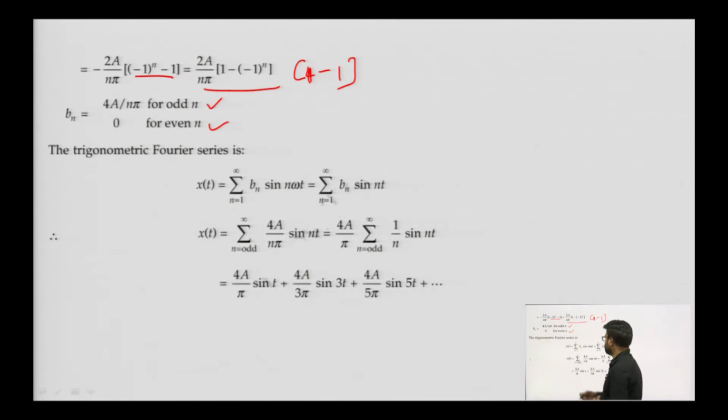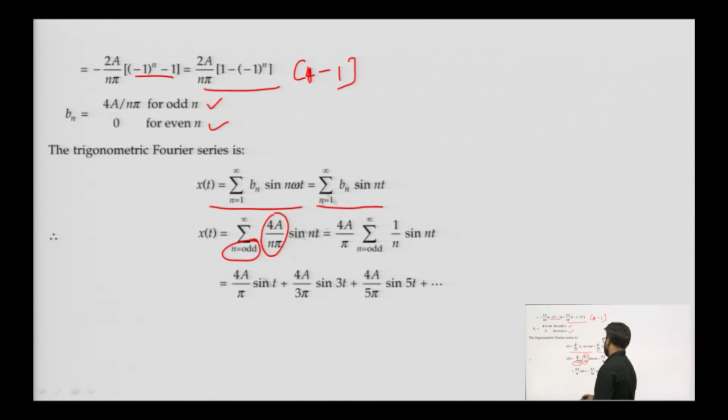So, the trigonometric Fourier series will become the sum from 1 to infinity of b n sin n omega t, that is b n sin n t. For odd values of n we will get 4a by n pi into sin n t.